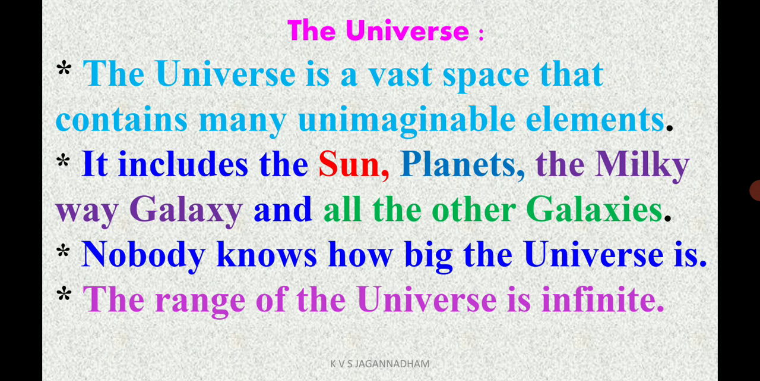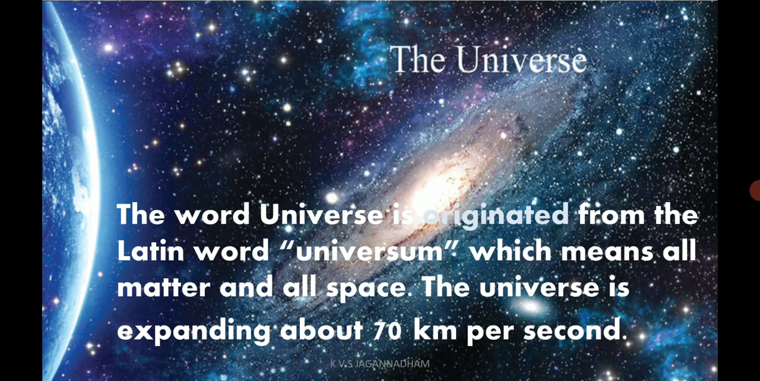What is meant by universe? It is a vast space. Vast means very big. It is a space which contains unimaginable elements. It includes the sun, planets, and the Milky Way galaxy. What is the Milky Way galaxy? The galaxy in which the solar system is located is called the Milky Way, and there are all other galaxies and some constellations also. Who knows about the universe? Nobody knows how big it is, and the range of it is also infinite.